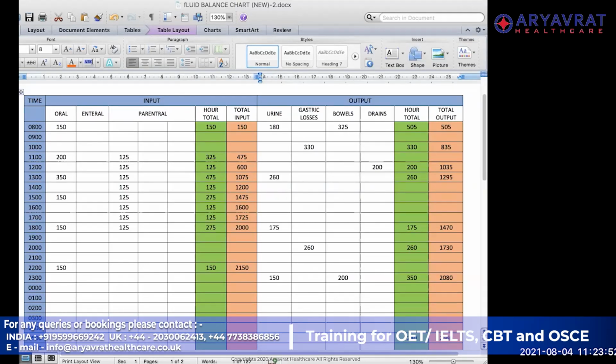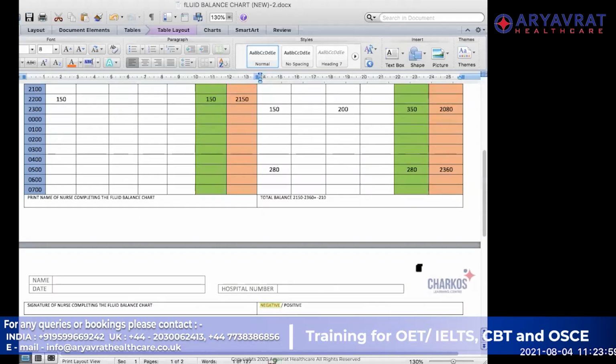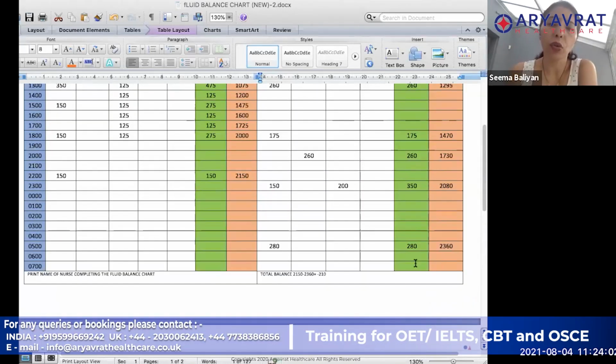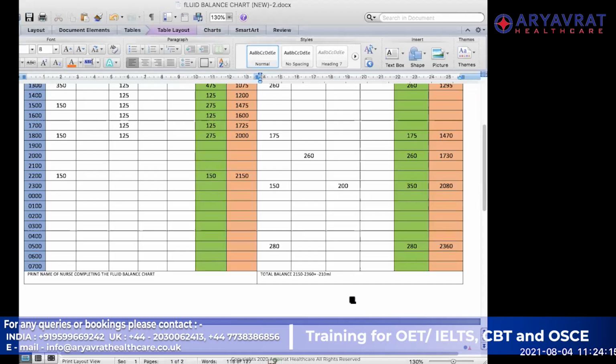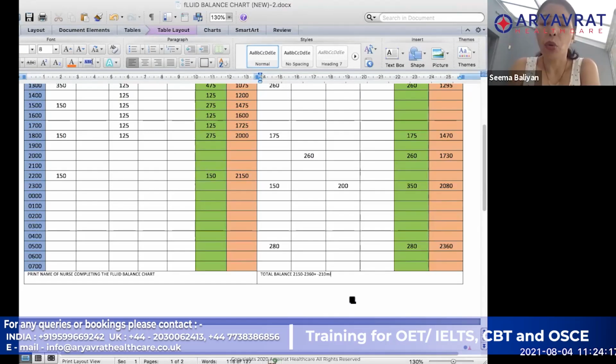Ma'am, I have a question. Whether we want to mention the units here, ml. Not in every entry, you don't have to. In the end you can say, over here, ml, 200 minus 210 ml. So for every entry, you don't have to keep on writing ml, ml, ml. We know that it is in mls. Anything else?